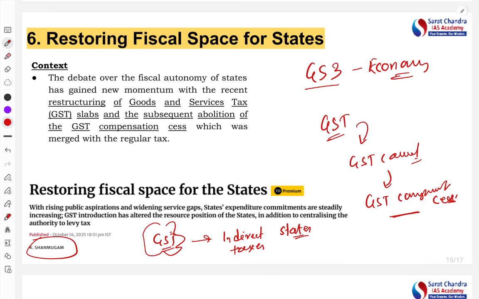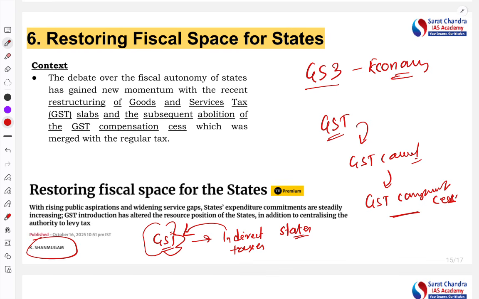So they had their independent revenue sources. Now that kind of taxes were integrated under the GST. Now the states cannot make independent decisions on how much tax to levy. That means their revenue autonomy was limited by the GST.